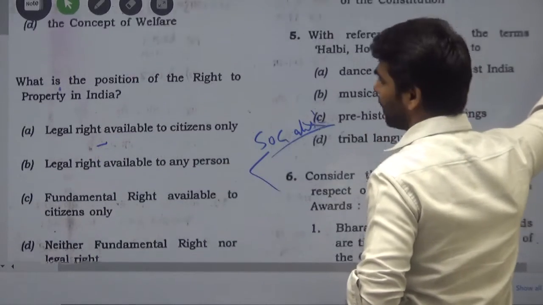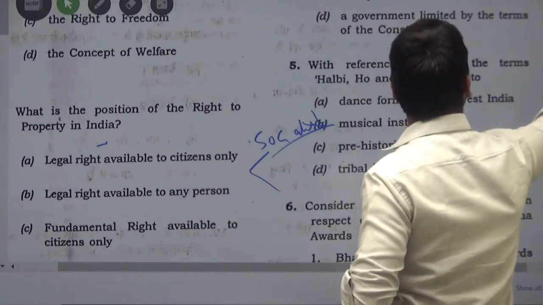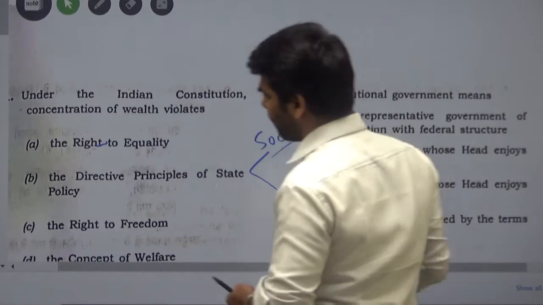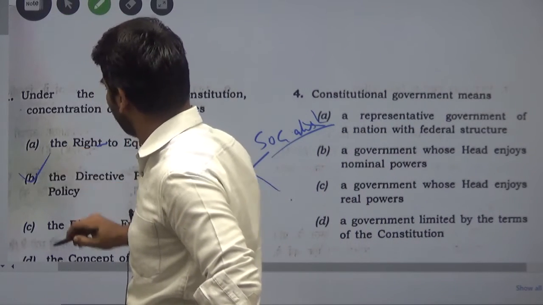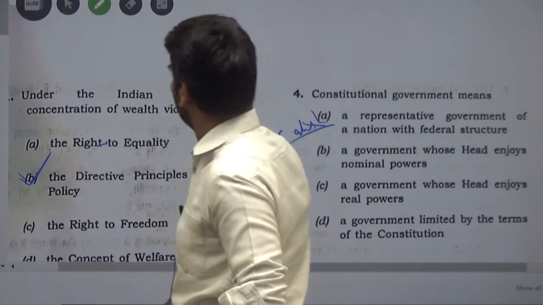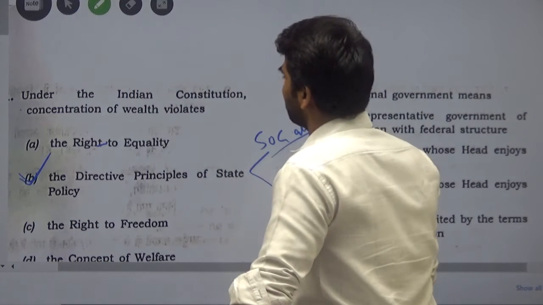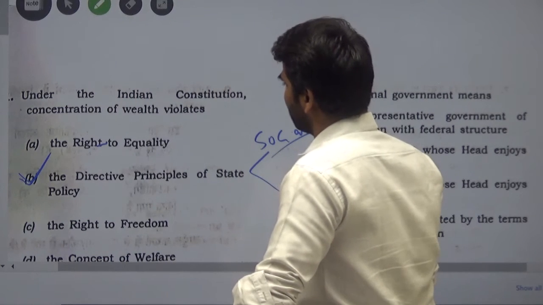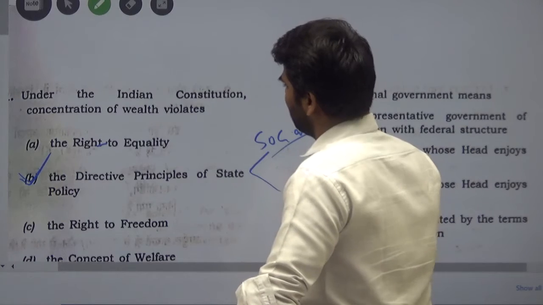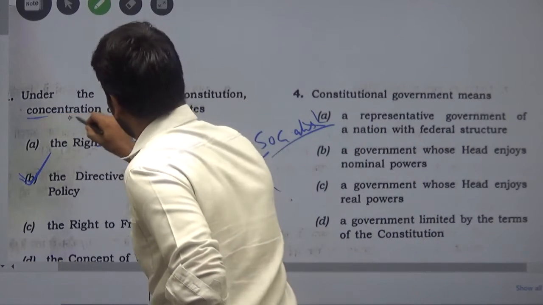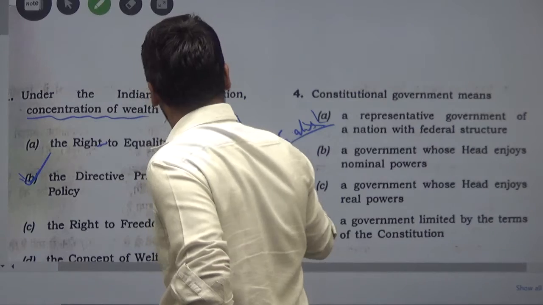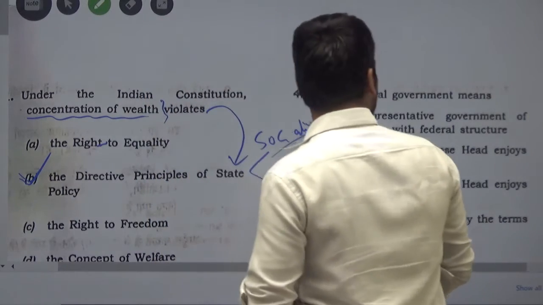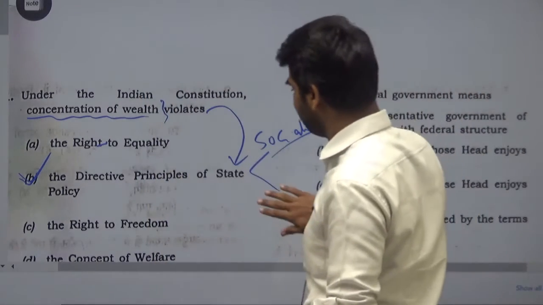So the first question, we can see that this directive principle is the right answer, where the Indian Constitution concentrates on the concentration of wealth violation, which actually relates to this DPSP.